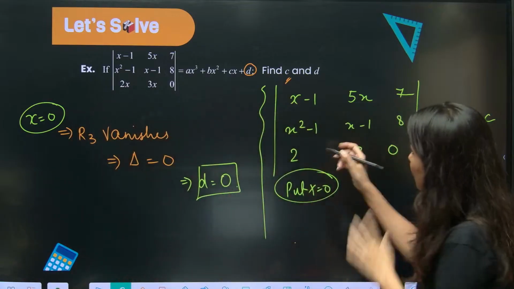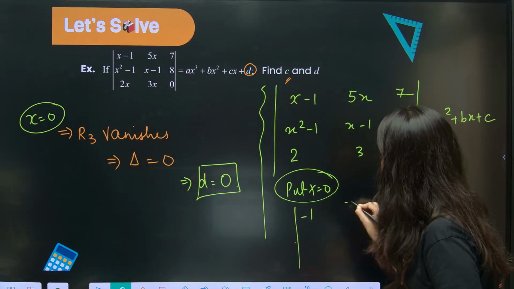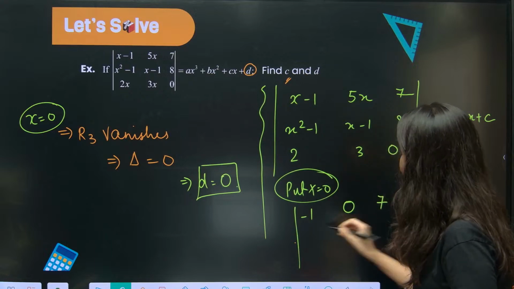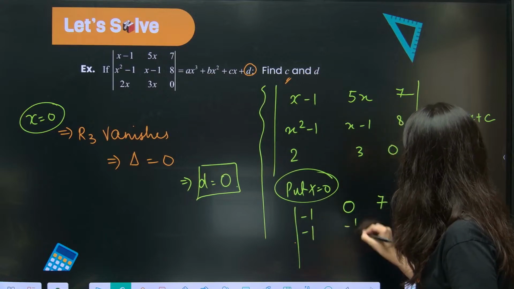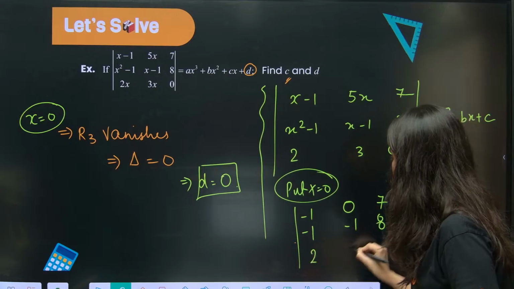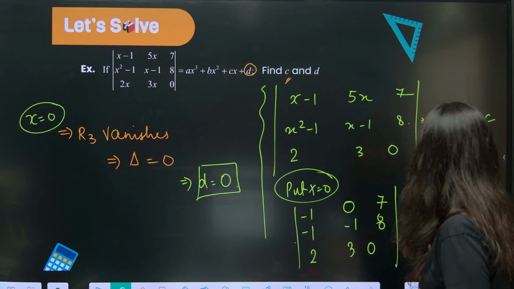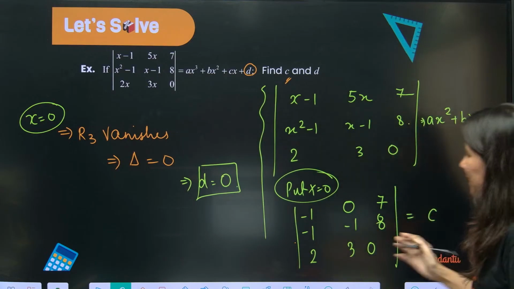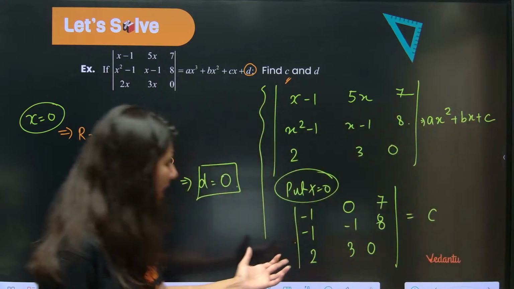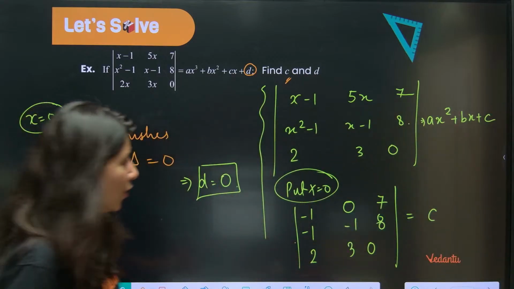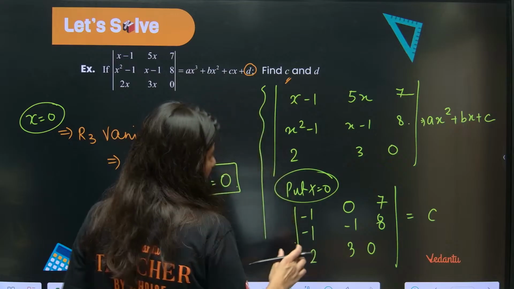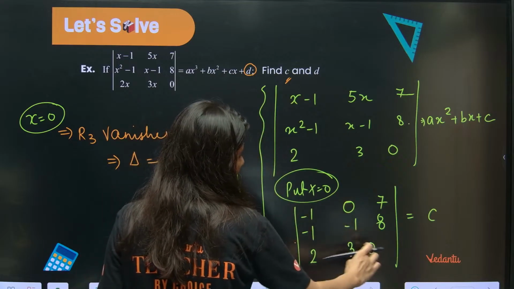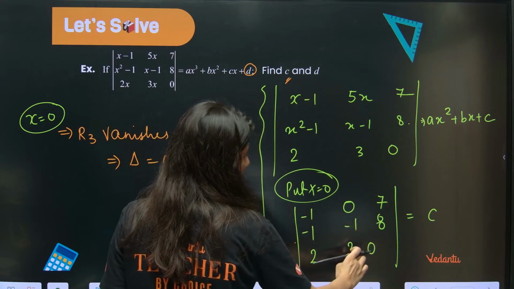Put X is equals to 0. What will happen? -1, 0 and 7. Then this is -1 and 8. This is 2, 3 and 0. And if you put X equals 0, this is going to be C. Now you can calculate this nicely. I don't think that will be an issue. So it is going to be -1 and this -24.